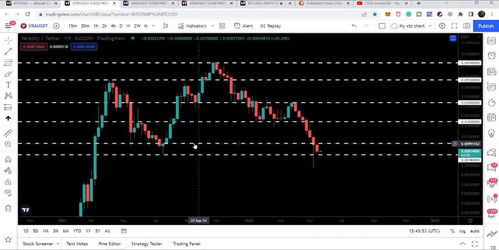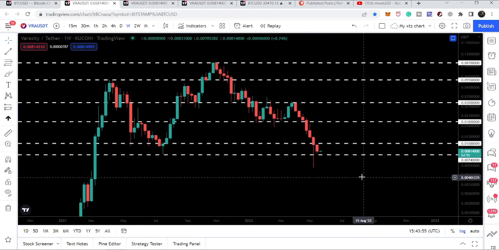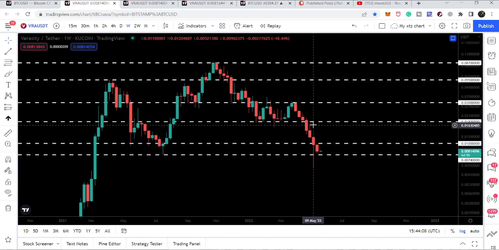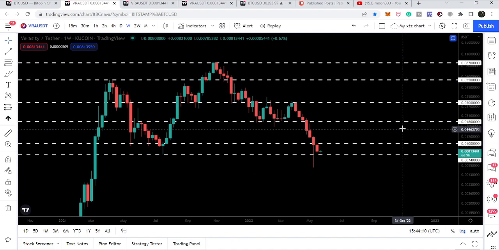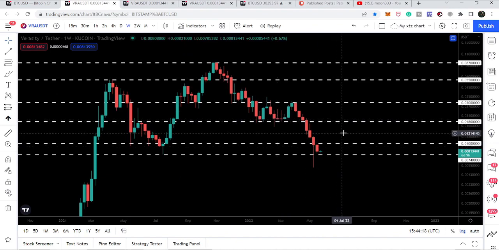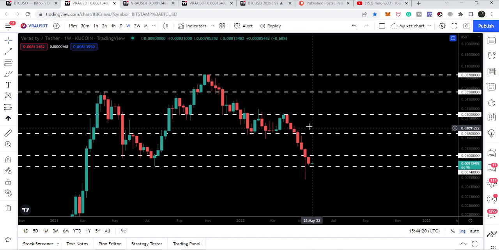After this support we have the next resistance at 1 cent, and it has been breaking as a resistance here, and as a support here, and as a support here as well. And after that we will have the next resistance here at 1.8 cents. You can see it has been breaking as a resistance here and as a support, and once we reach there, it can again turn into a resistance.